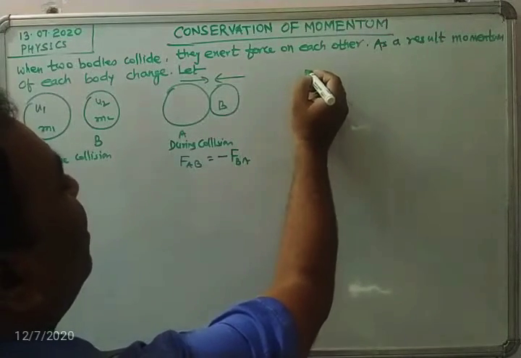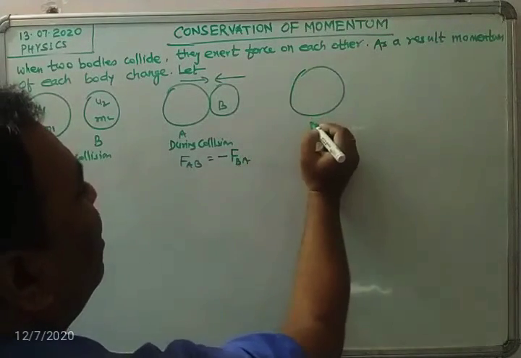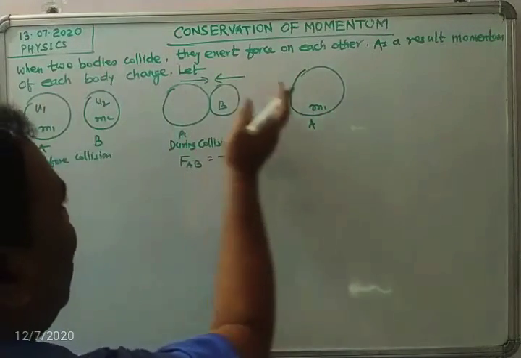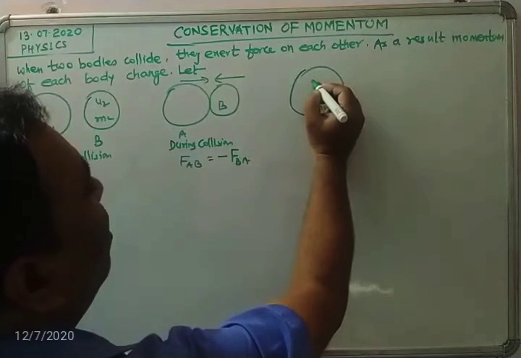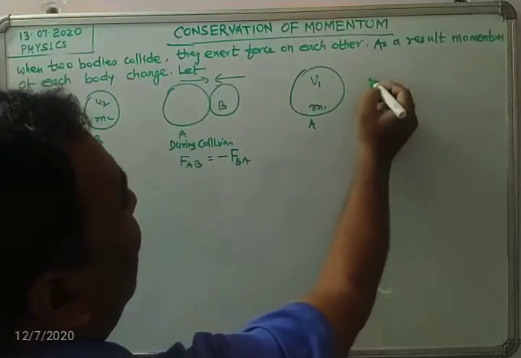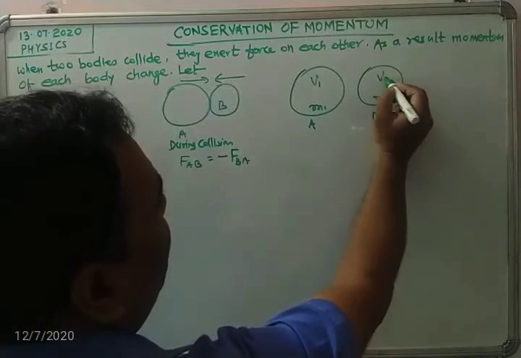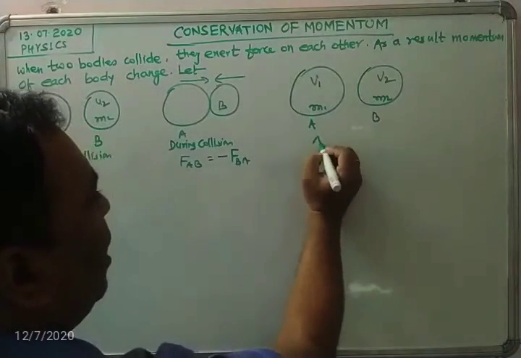After collision, what will happen? They will again get separated. This is body A, m1. Now momentum has changed, so u1 is converted into v1 for body A, and for body B, u2 is converted into v2.